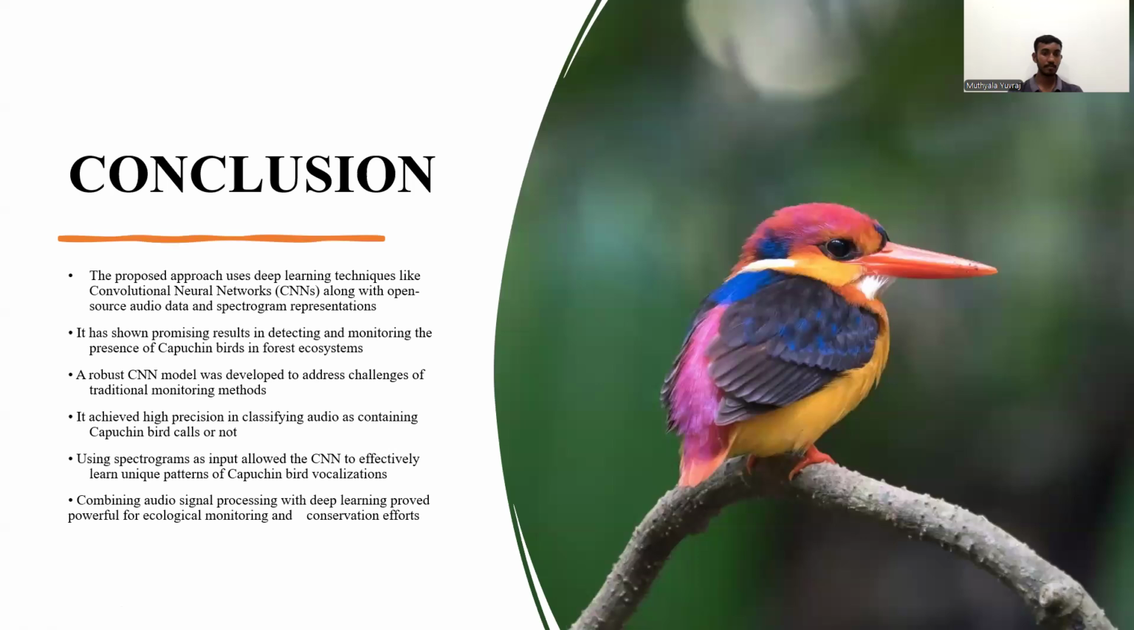Now, the conclusion. The approach used advanced computer techniques to recognize sounds made by the capuchin bird in the forest. It's like training a computer to listen for a specific bird call. We use CNN and special images called spectrograms, which show how sound changes over time. This method worked really well at telling whether a sound was from a capuchin bird or not. So by using this technique, scientists can better monitor and protect capuchin birds in their natural habitat, which is very important for conservation efforts.